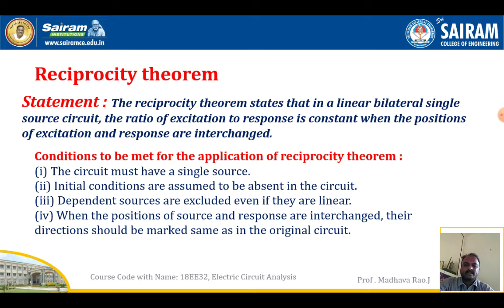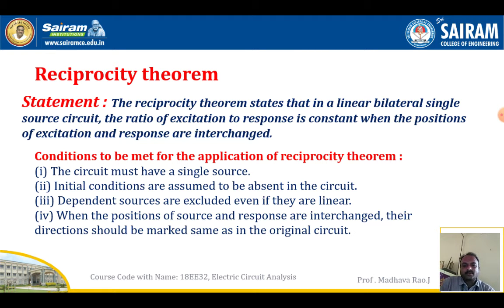Initial conditions are assumed to be absent in the circuit. In the previous theorems, Thevenin's theorem, Norton's theorem and the maximum power theorem, we made the voltage source a short circuit and the current source an open circuit. Here, initial conditions must be absent in this circuit. Dependent sources are excluded even if they are linear. If dependent sources are there, those circuits are excluded.